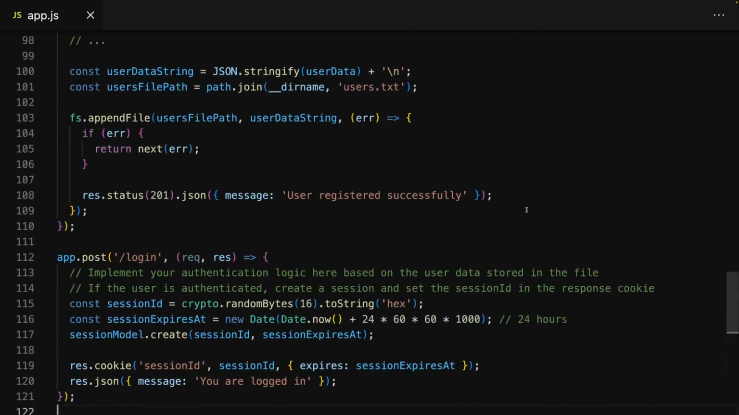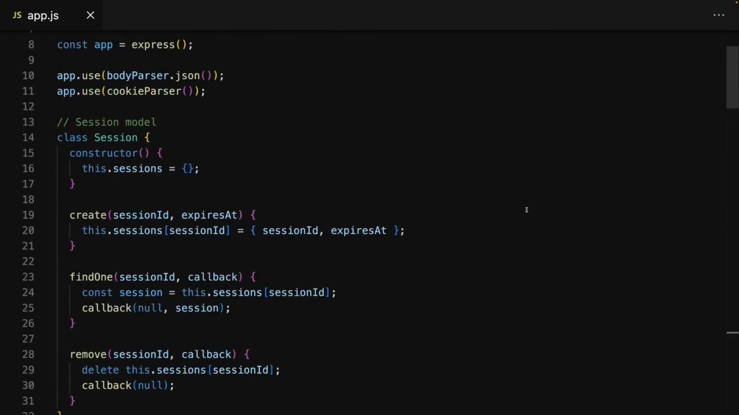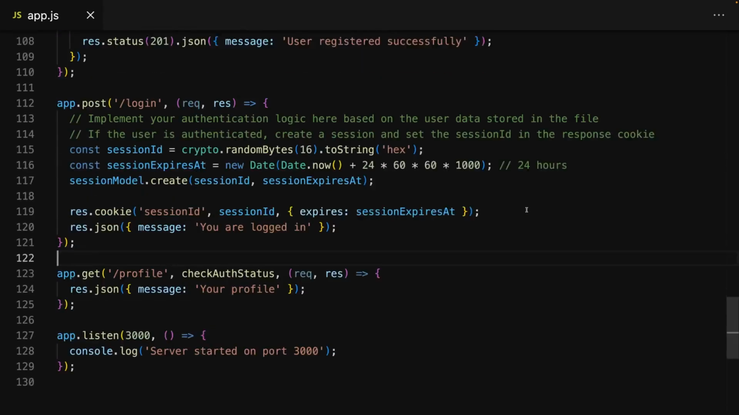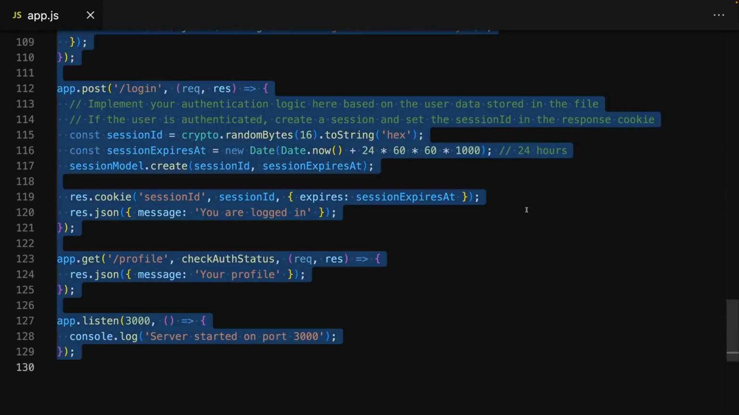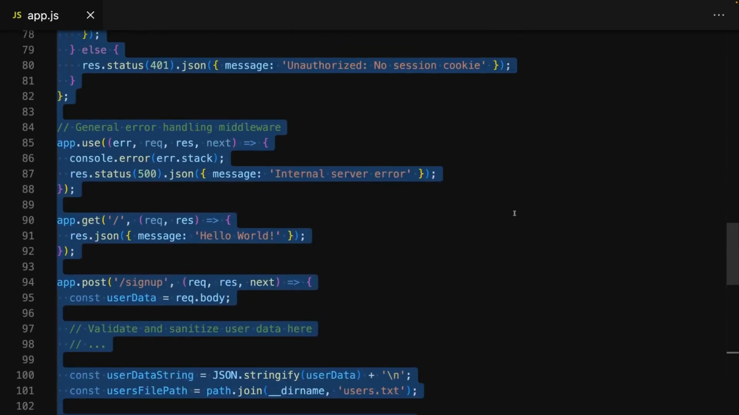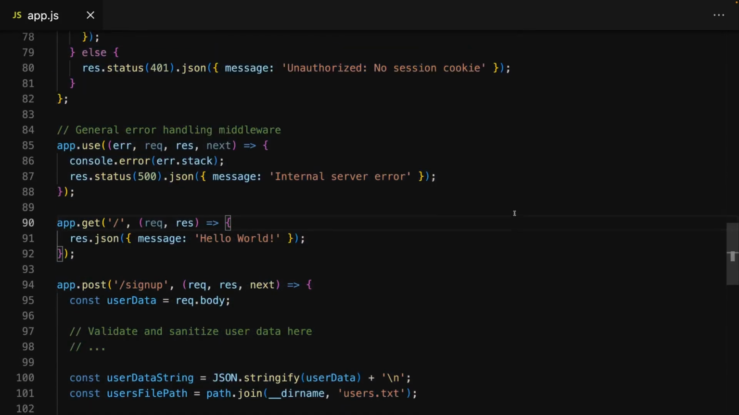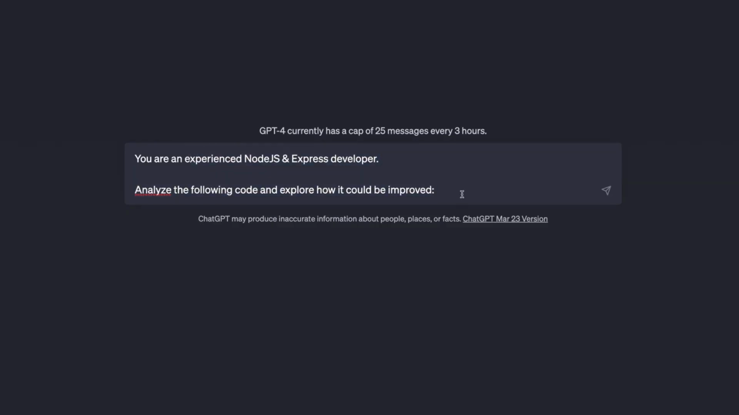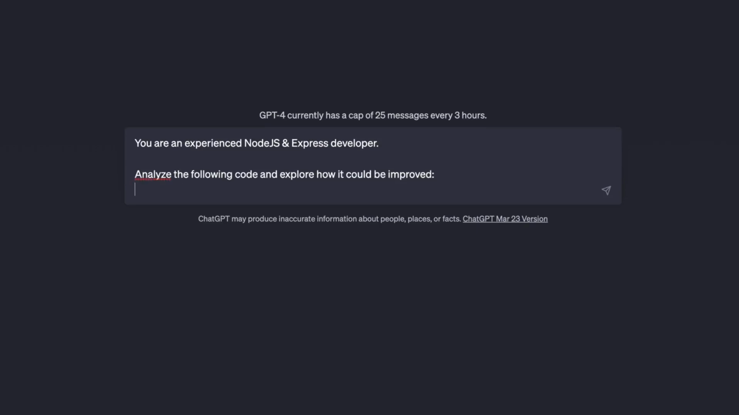And for this here, I got some code for a web app, not really a difficult or fancy one. I got some web app code here, actually the code ChatGPT generated for me a couple of lectures ago. And I want ChatGPT to analyze that code and improve that code. Now for this, I set up a prompt like this with my role and my goal, which is that ChatGPT should analyze the code and explore how it could be improved.